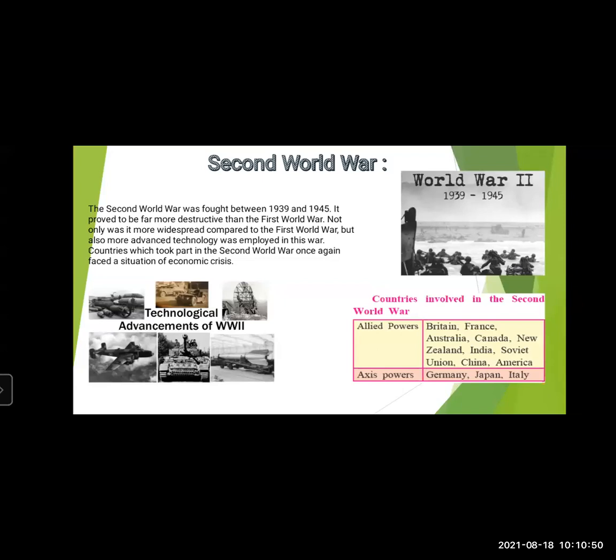It is basically now Russia and 14 surrounding countries. Then China, America. So these were among the Allied powers. Then another group of countries was the Axis powers. Under them, it was Germany, Japan, and Italy.